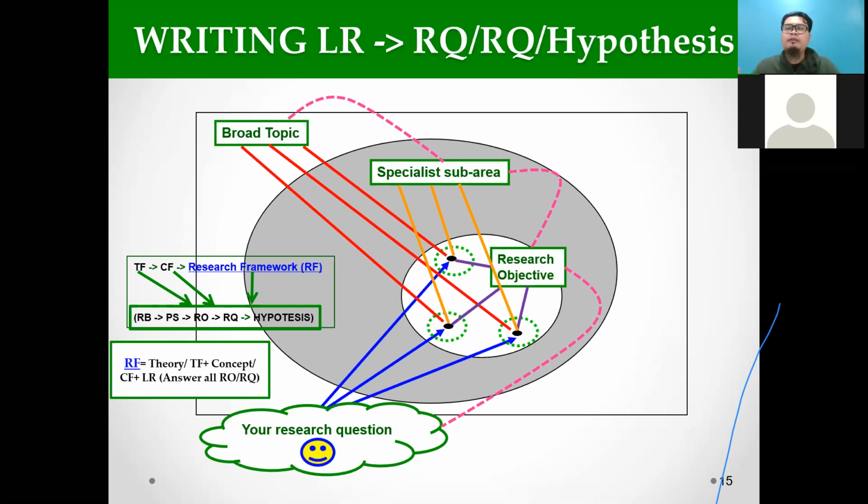Actually, the problem statement comes from the literature review. The problem statement is actually a summary of the research gap from the literature review. Let's say you study 2.5. So 2.5 is the subtopic to answer your research question number 1. 2.6 answers research question number 2. 2.7 answers your research question number 3. 2.8 tries to answer your research question number 4. In the last paragraph of 2.5, 2.6, 2.7 and 2.8, that's what we call the research gap.